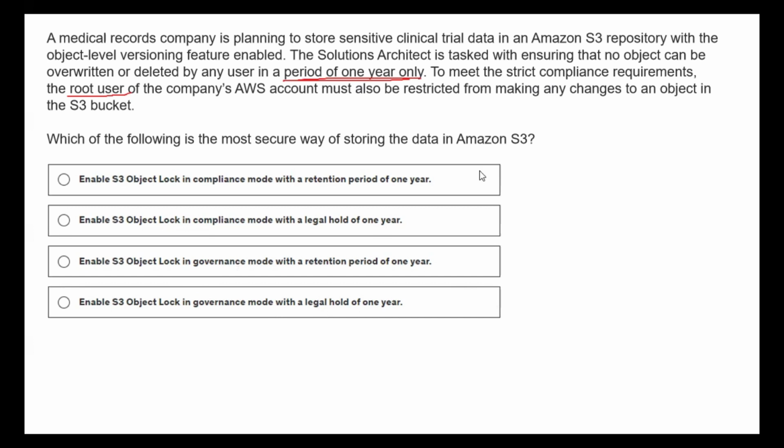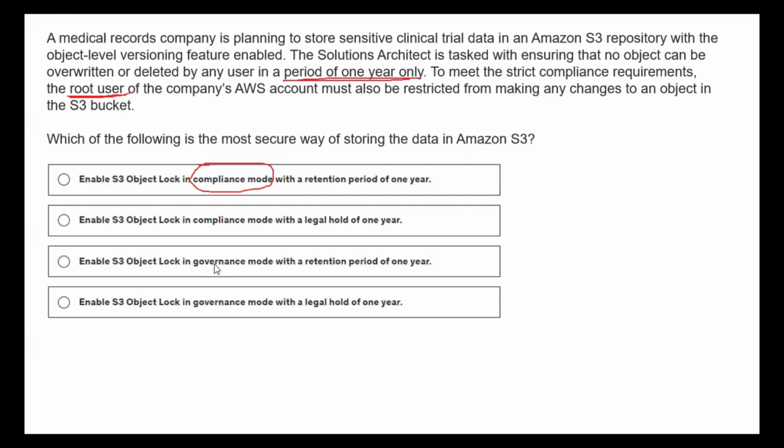So now you can see, based on this keyword, where even the root user of the AWS account should not have permission, then definitely we have to go for compliance mode, because compliance mode will restrict the edit of the objects for all the users, including the root user. You need to remember that. Okay.